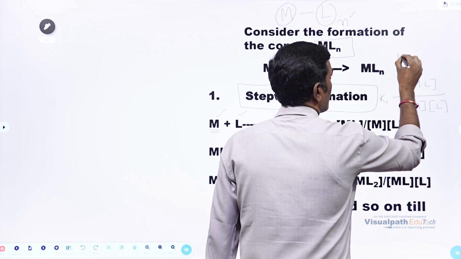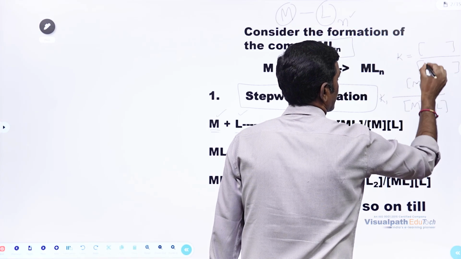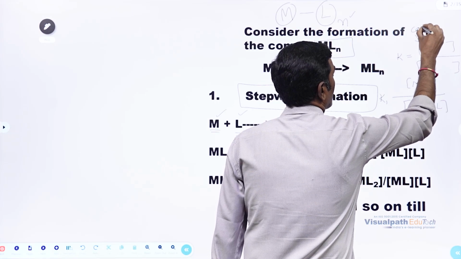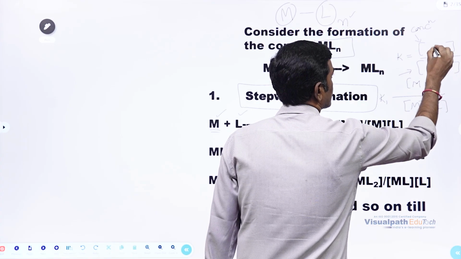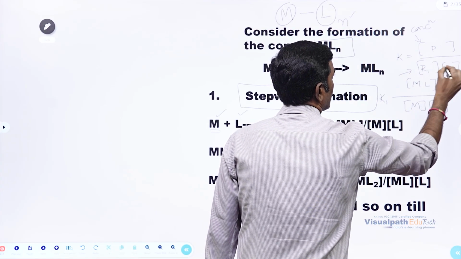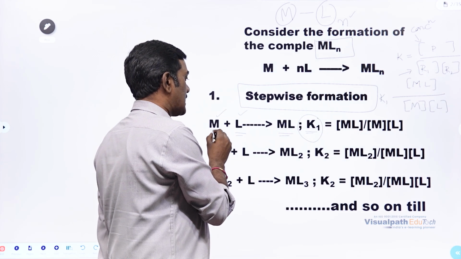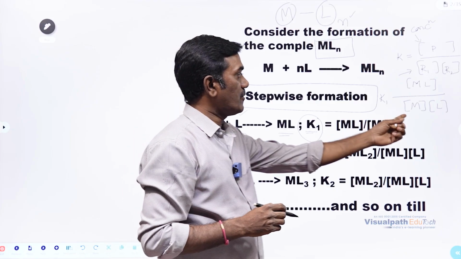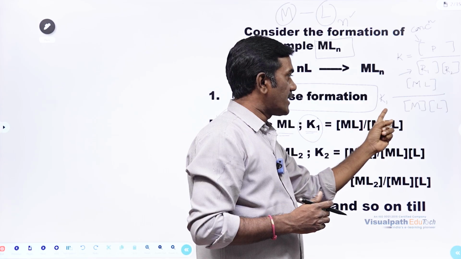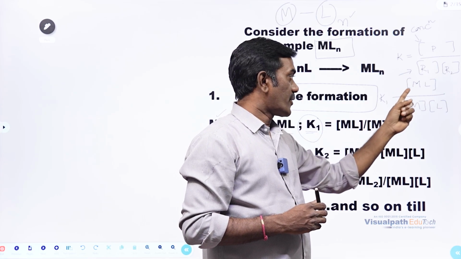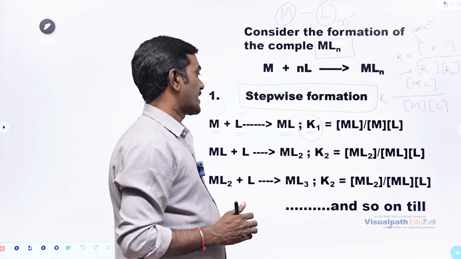What is the stability constant formula? Stability constant is equal to concentration of products by concentration of reactants. This bracket indicates the meaning of concentration. How many reactants will combine? In this case metal and ligand are combining, so they are reactants, and the ML complex is forming, and that is the product. Stability constant is equal to concentration of product by product of concentration of reactants. That is the K1 we are taking.